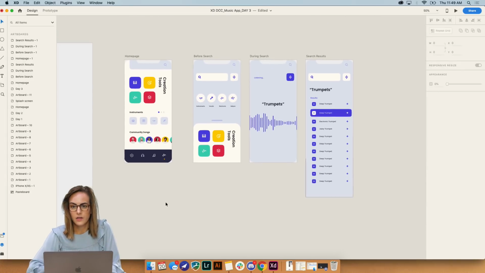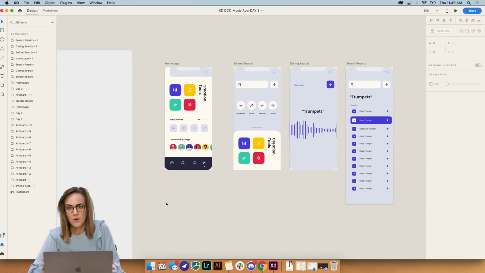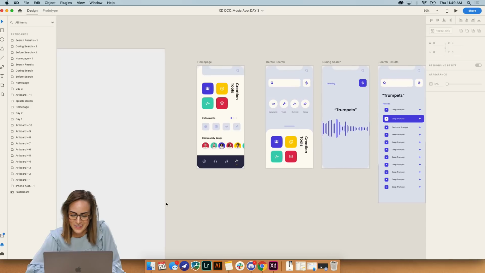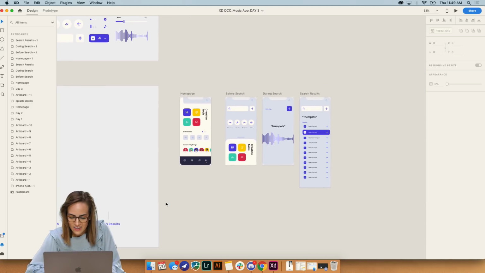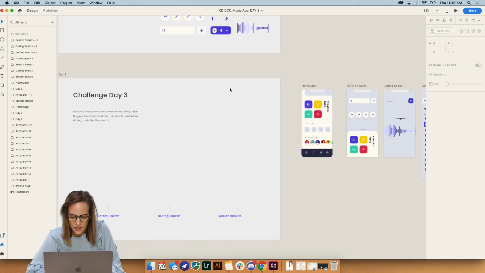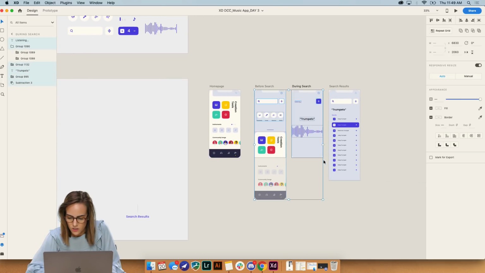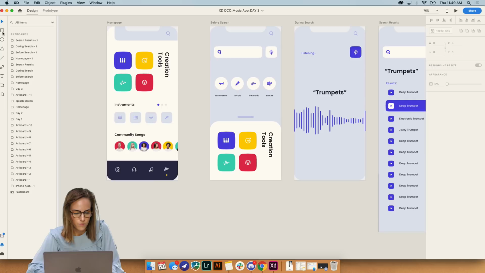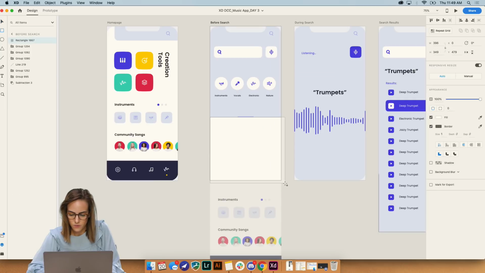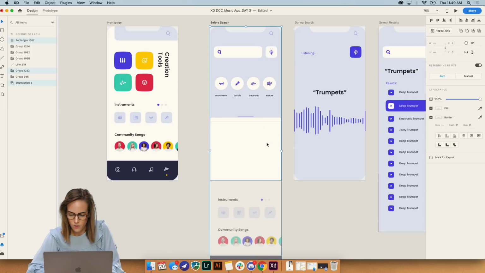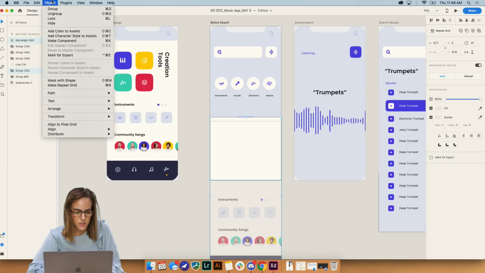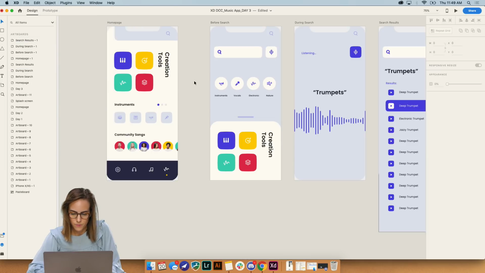I think I'm gonna go ahead and save. I remembered to save this time. The last 2 days I did not. And I will copy and paste these onto my challenge page. I need to make this a clipping mask, otherwise it won't show up correctly. You just go up to Object, Mask with Shape.